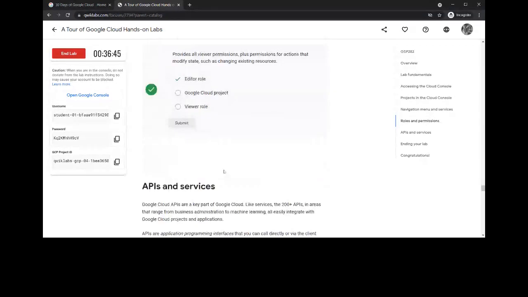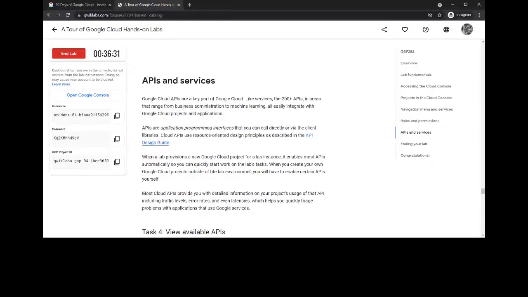Okay, so now APIs and services. What is an API? API is an acronym for Application Programming Interface that software uses to access data, server software, or other applications. The best example is that Uber is using the Google Maps API.